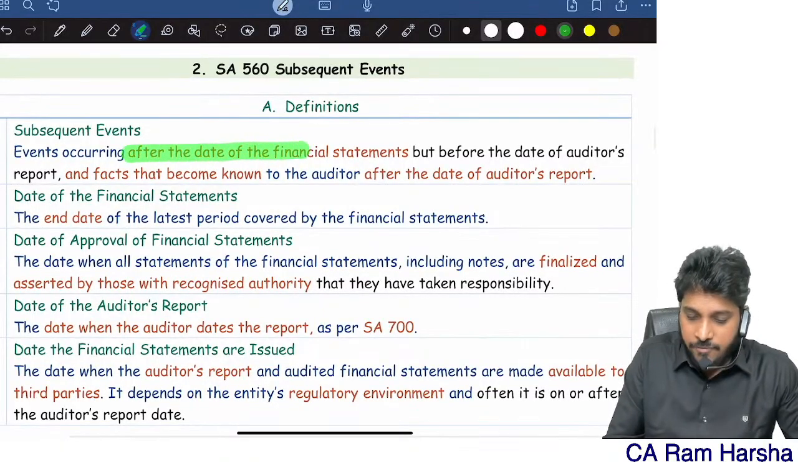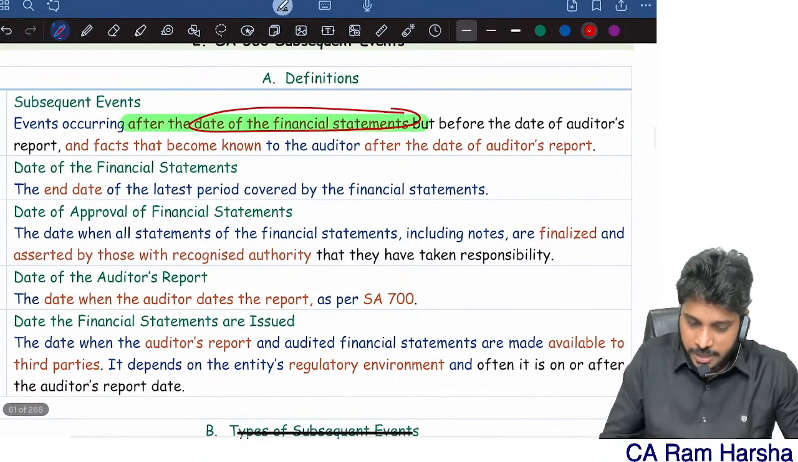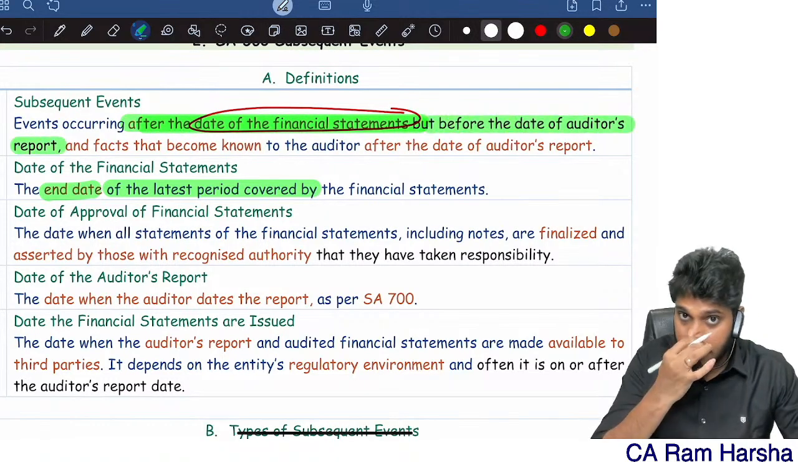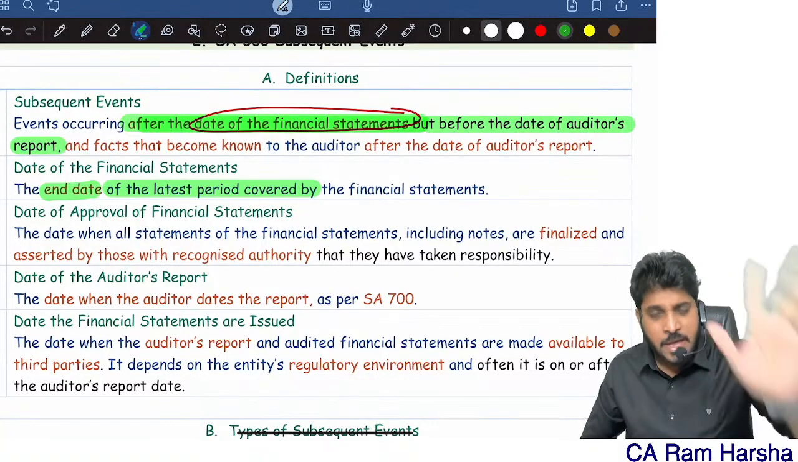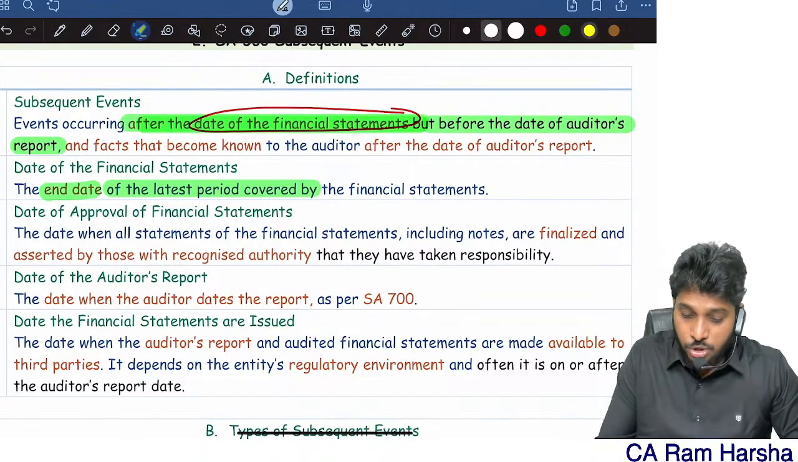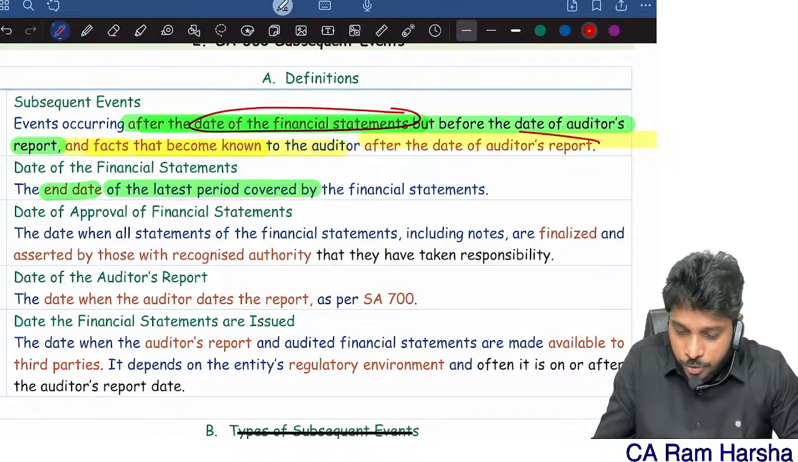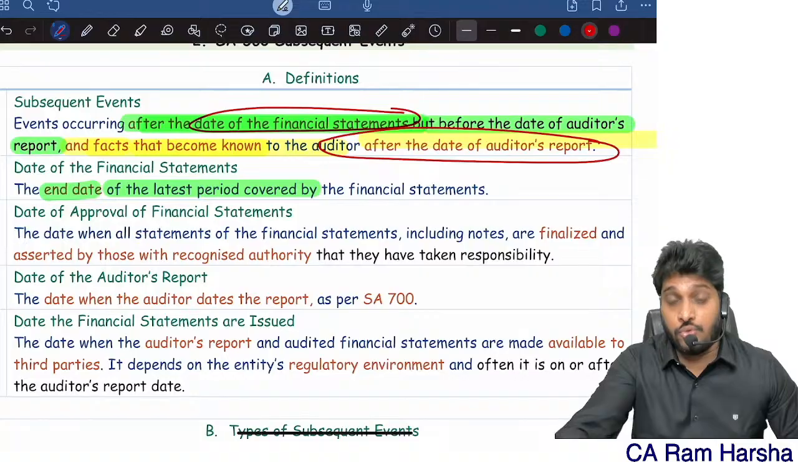Events occurring after the date of financial statements. Date of financial statements means nothing but 31st March, the end date of the latest period covered. So events occurring after the date of financials but before the auditor's report date. Generally, the audit report date and the approval of financial statements date will be one and the same. And most importantly, a fact that became known to the auditor after the date of the audit report. If the auditor got to know subsequent event information after the audit report date, what to do?